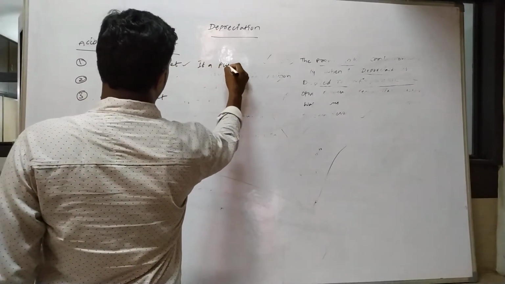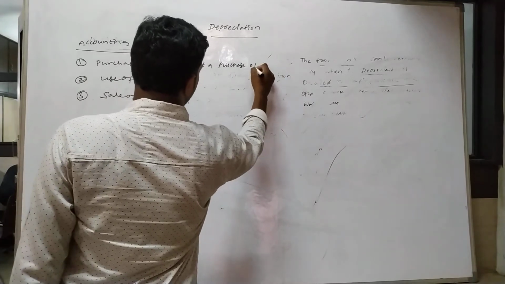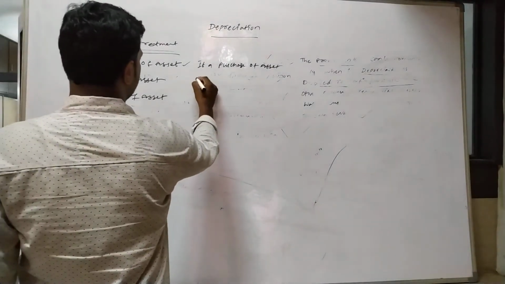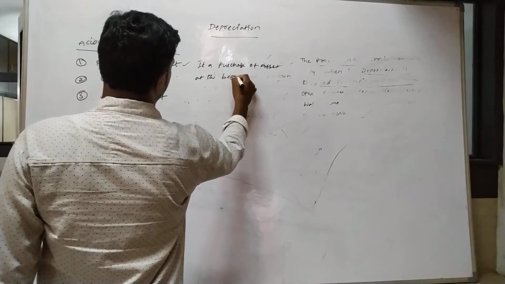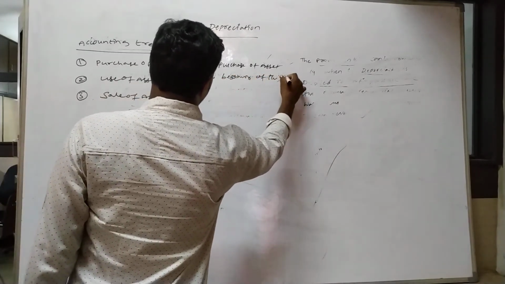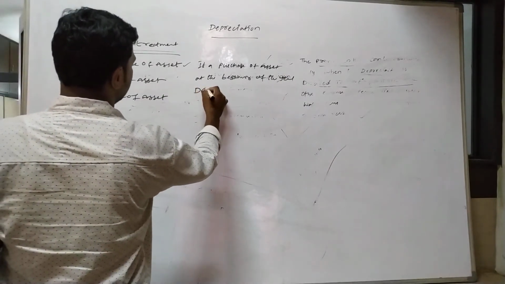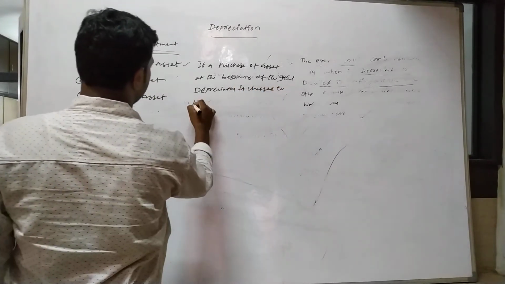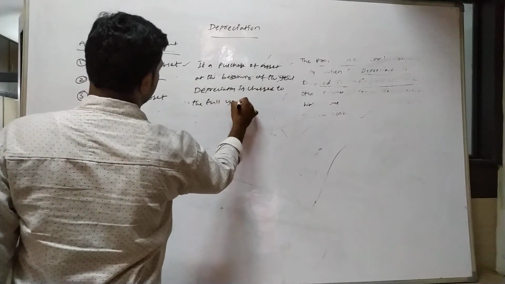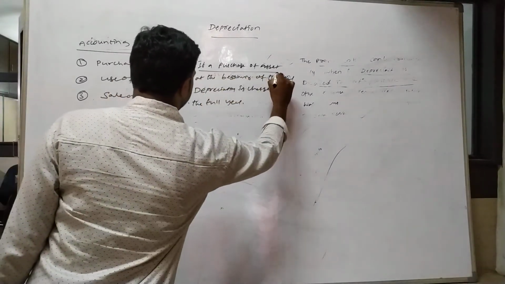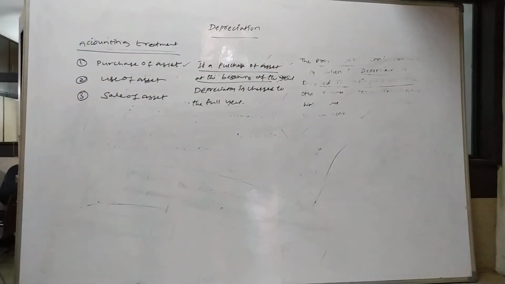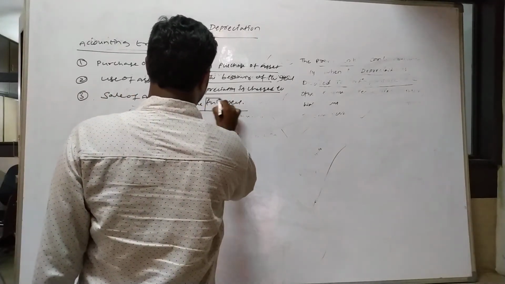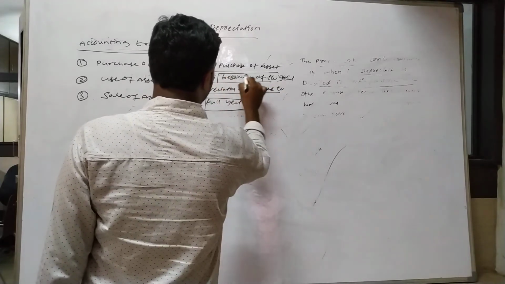If a purchase of asset is at the beginning of the year or the beginning of the month, depreciation is charged for the full year.